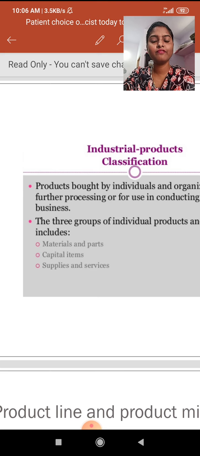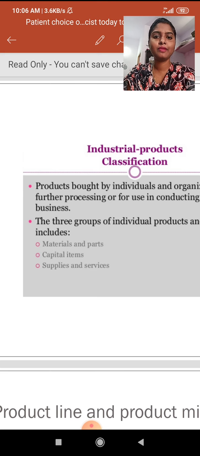We have completed consumer products and industrial products. Consumer products are classified into four types: convenience products, shopping products, specialty products, and unsought products.